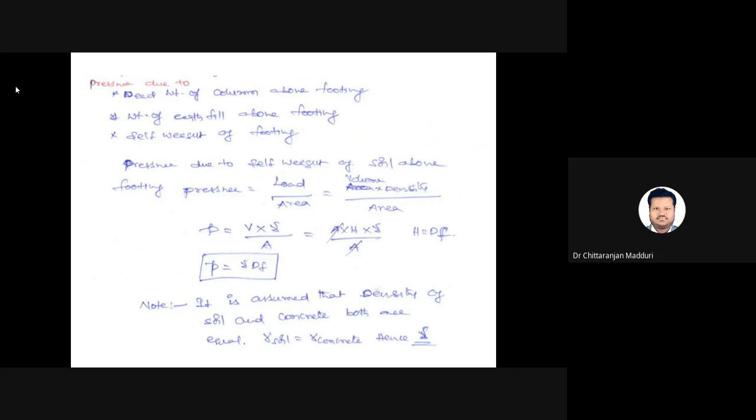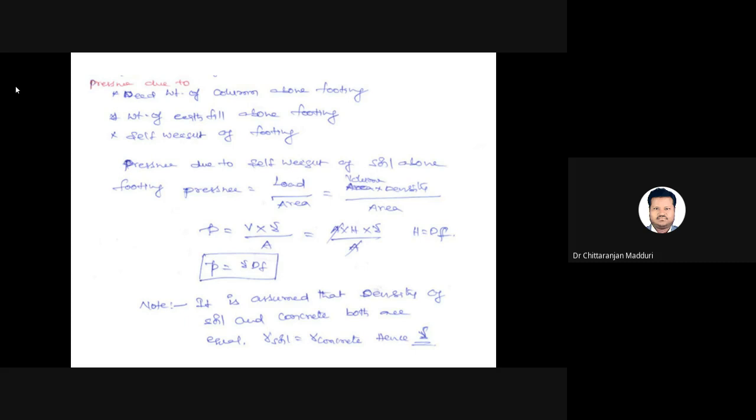So the pressure due to self weight of the soil above the footing: we know that density equals weight by volume. Here weight is known as load, so load equals volume into density. Pressure equals load by area, so pressure equals volume into density by area. Here volume means area into height. So the area cancels, and we get gamma into Df. The pressure due to self-weight of soil is P equals gamma into Df.